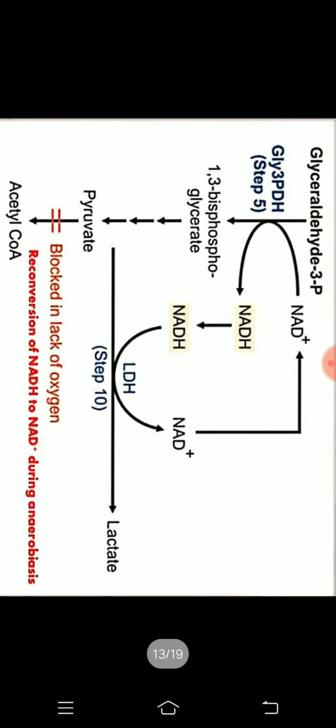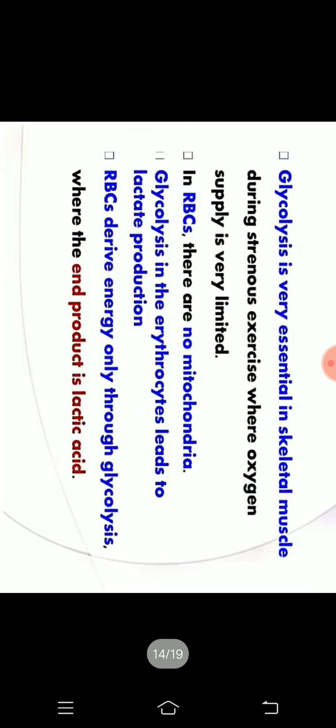This NAD plus molecule again goes back into the glycolytic cycle where it is needed. Means there is a reconversion of NADH to NAD plus during the anaerobic condition.